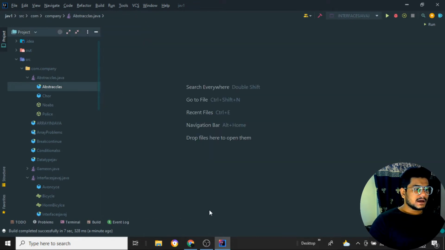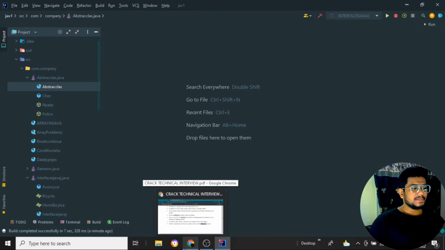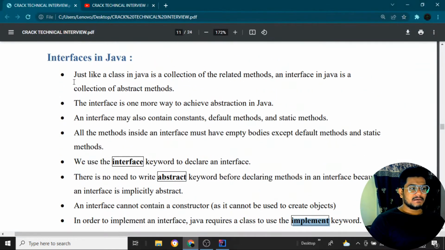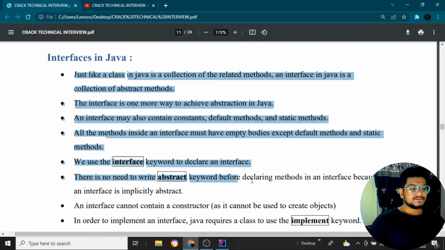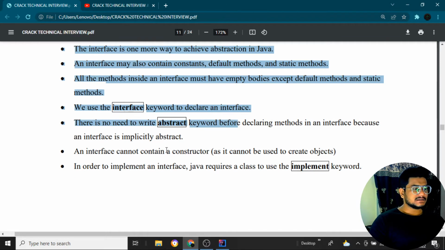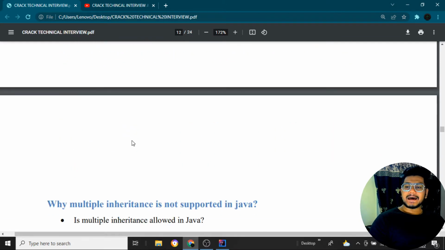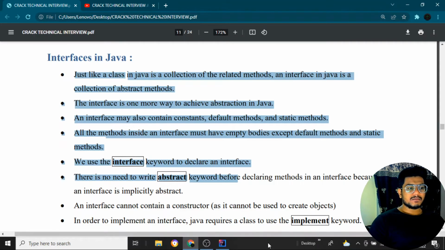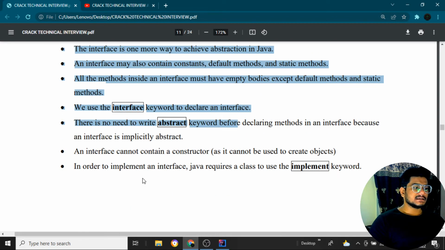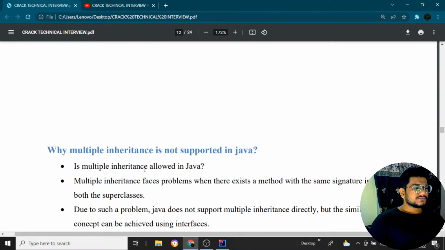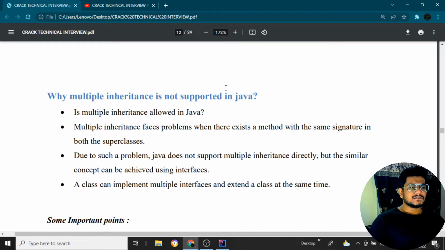Okay, so I tried my best to explain so you can understand. I have also provided you the particular notes. It is a very easy, simple concept. So if anyone asks in the interview, you can explain with this example, or you can just say these points. It is like an abstract, and we will be using the implements keyword, and we will be writing only the function method names in the interface. All those things you can say, whatever I have told you. Now, why multiple inheritance is not supported in Java, I will come back to this later.